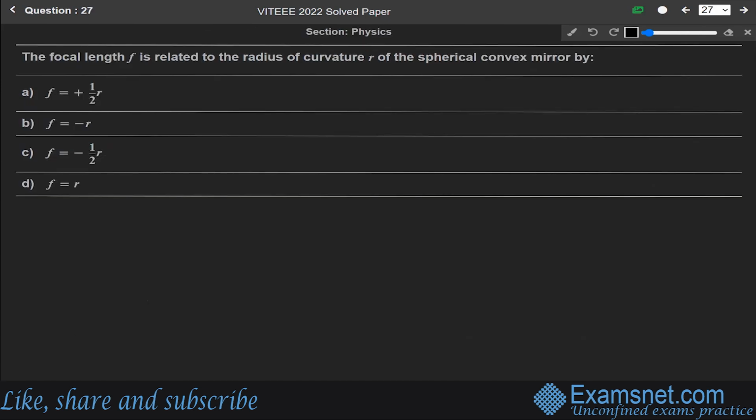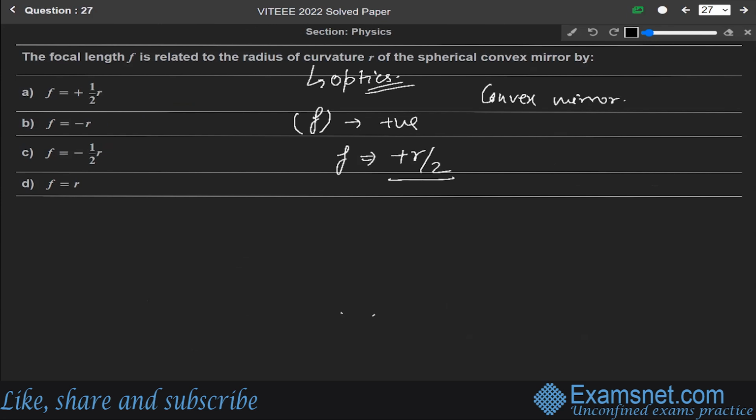Now, next question. The focal length f is related to the radius of curvature r of the spherical convex mirror by. This question is from the chapter of optics. We know that for a convex mirror, the focus is behind the mirror, so its focal length f will be positive. f is equal to plus r by 2, because for a spherical convex mirror the focus is behind the mirror. So option A, that is f equals plus r by 2, is the correct answer.